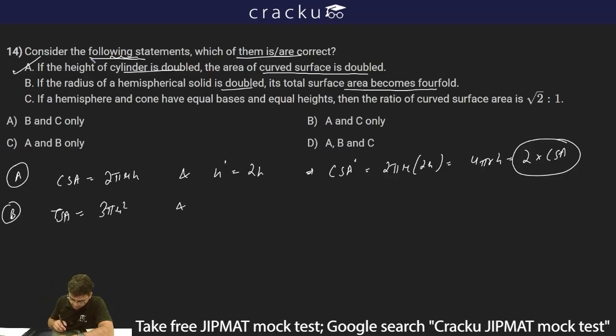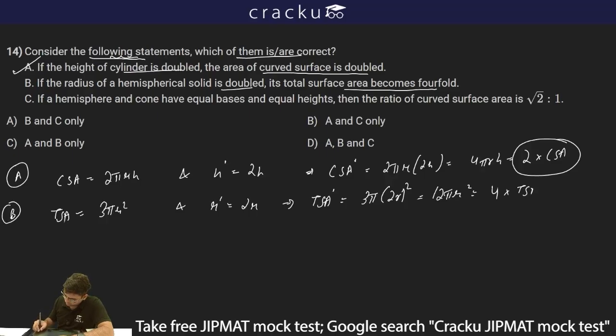Now it's saying the radius is doubled, so r dash is now 2r. Thus the new total surface area, let us say TSA dash, will be equal to 3 pi into (2r) whole square, which is equal to 12 pi r square, which is equal to 4 times the total surface area. So I can clearly see that if the radius is doubled, the total surface area of the hemispherical solid is increased by 4 times, and thus I can say statement B is also correct.